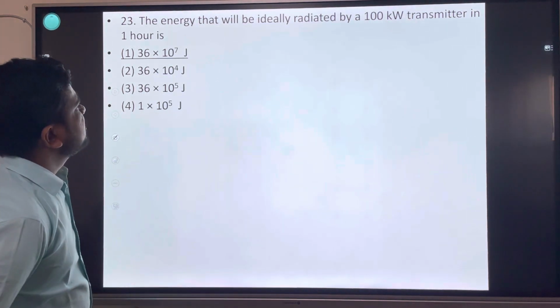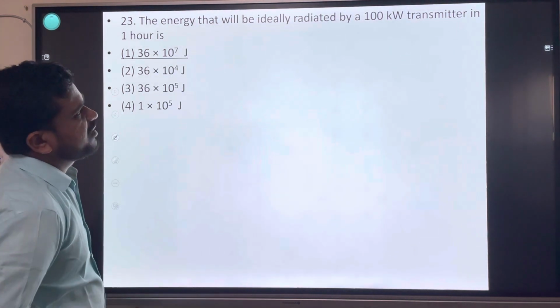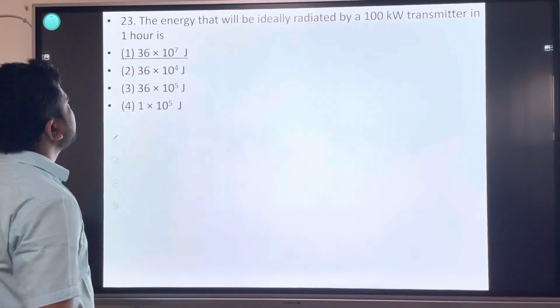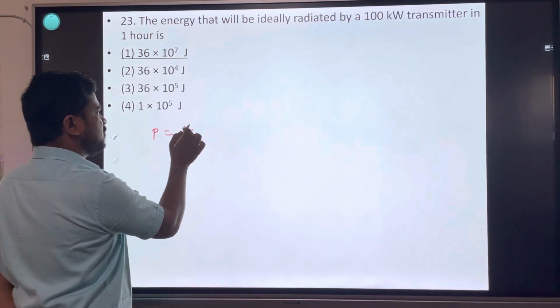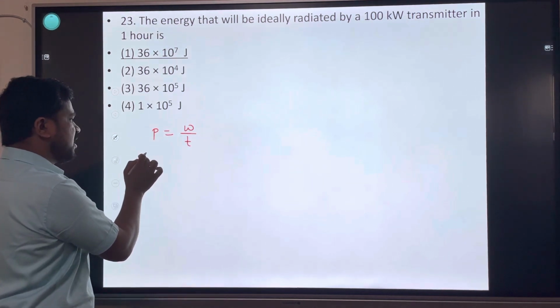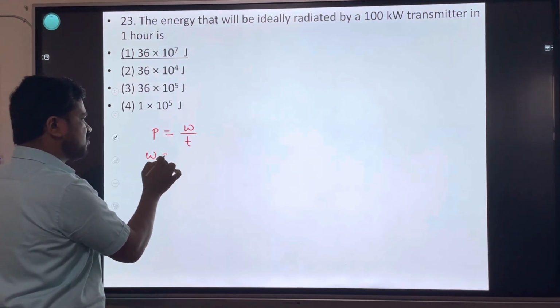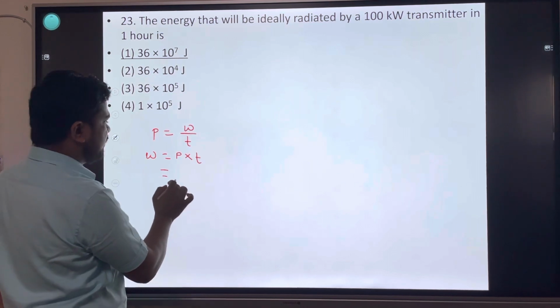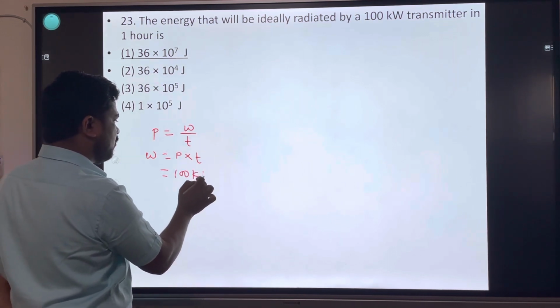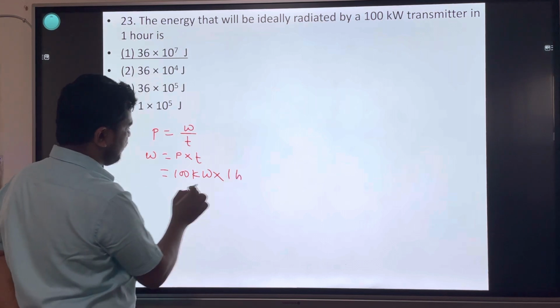Next, the energy that will be ideally radiated by a 100 kilowatt transmitter in 1 hour. Energy and power formula: power P is equal to work per unit time, so energy or work is equal to power into time. The value of power is 100 kilowatt, into time 1 hour.